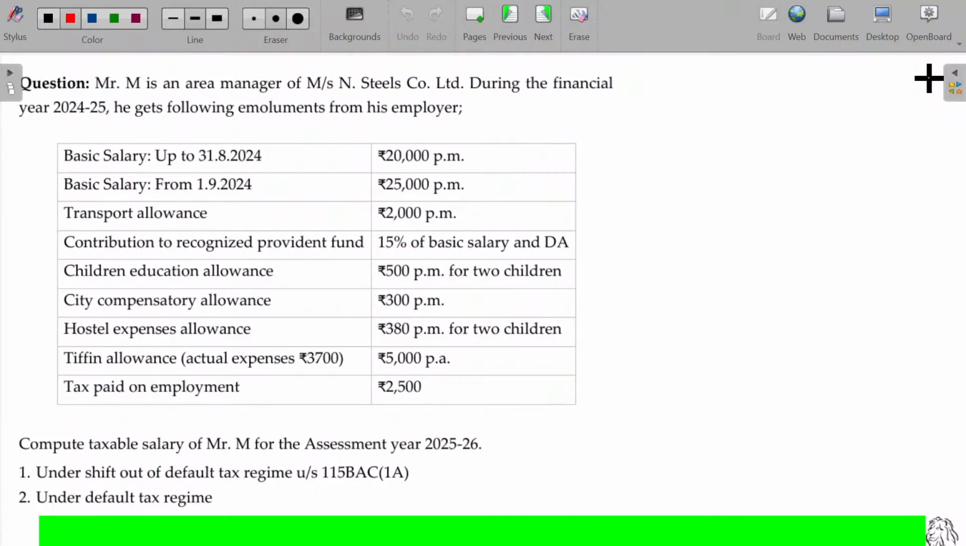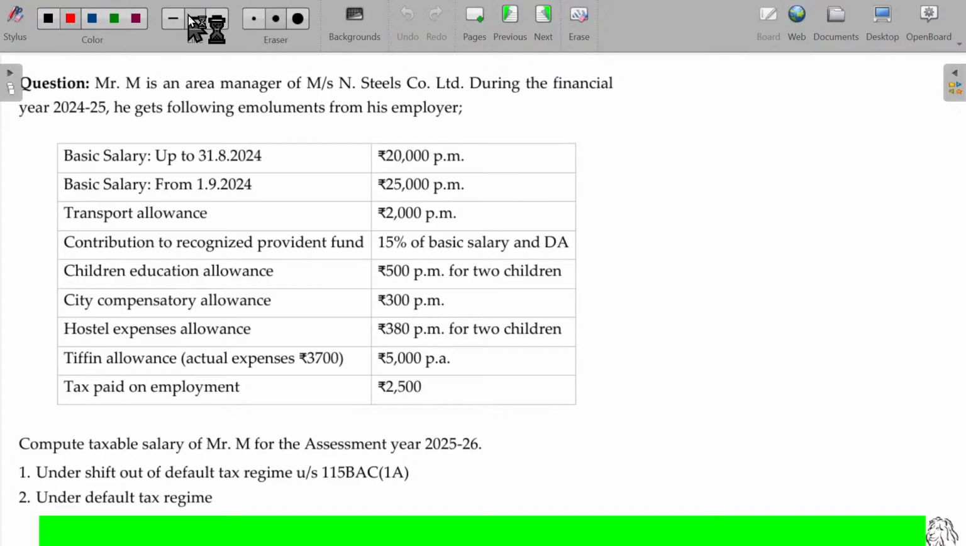So we have completed various forms of salary, exemptions as well as allowances, leaving the perquisites to be covered, 17(2). So we have completed all the aspects except 17(2), all about perquisites. Is that clear? This illustration comprises all the content we have covered up to now. Okay, let's see.